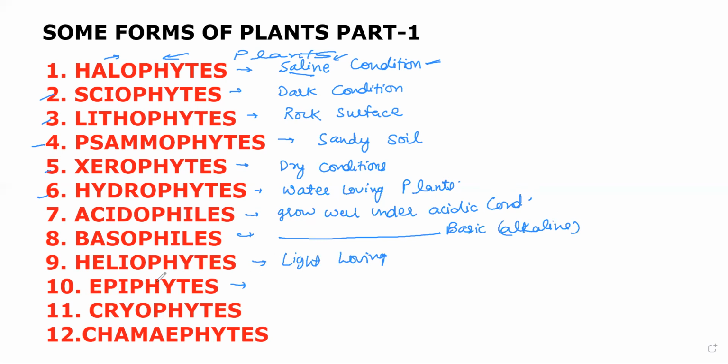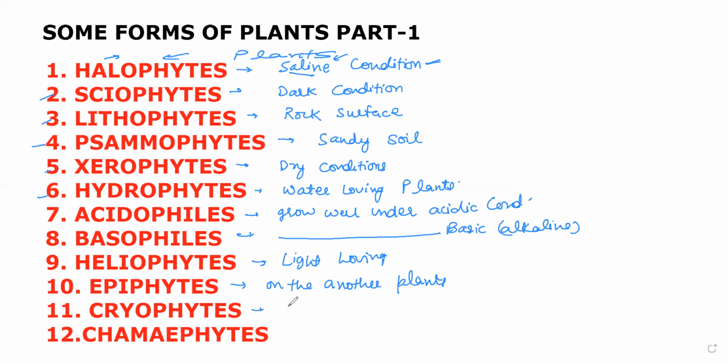Api means on the other plant. Okay, so the plant which grows on another plant. A plant may grow anywhere other than the soil. It may grow on a wall or on an animal. But when the plant grows on another plant or an algae, that will be called the apiphyte.